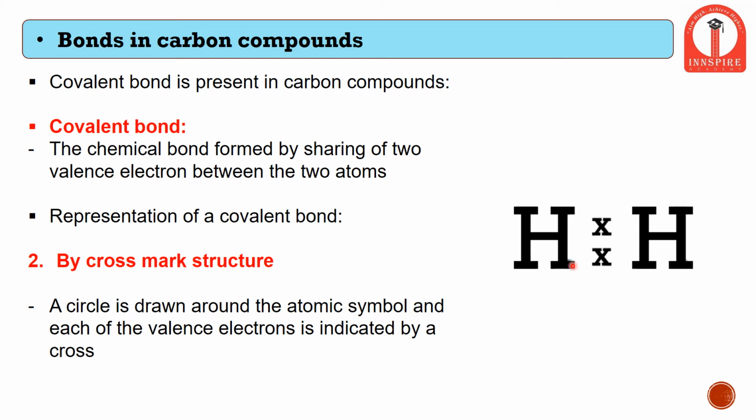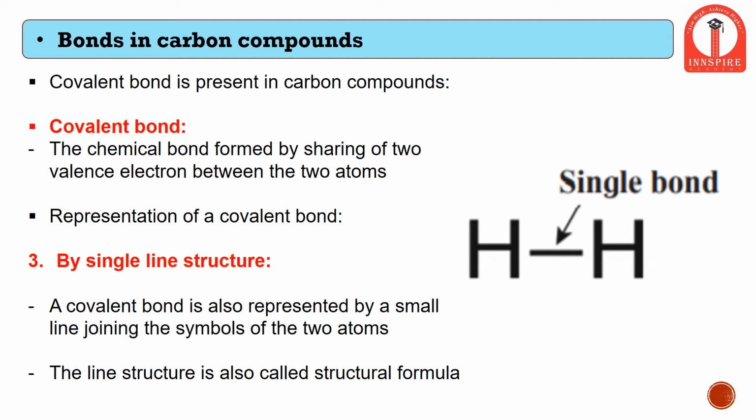As we can see, the one electron contributed from this hydrogen atom is represented as X or a cross, and the other electron contributed from this hydrogen atom is again represented as X. So the X is nothing but the electron which is being shared between these two hydrogen atoms, forming a covalent bond. It is similar to a dot structure. The only difference is that instead of a dot we draw a cross mark.